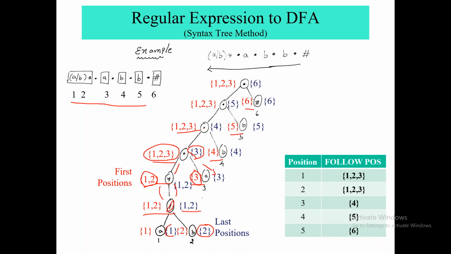Okay, so same here, for concatenation, to find this first position you have to check whether the left node is nullable or not. But here we cannot see a nullable node, can we? No. So what would be the answer? This is 1 2 3, same as it is, right? And here also we have to check whether it is nullable. No, it is not nullable. So we'll keep the same answer, and it will go on. Okay, so here we got the first and last position of each and every node.